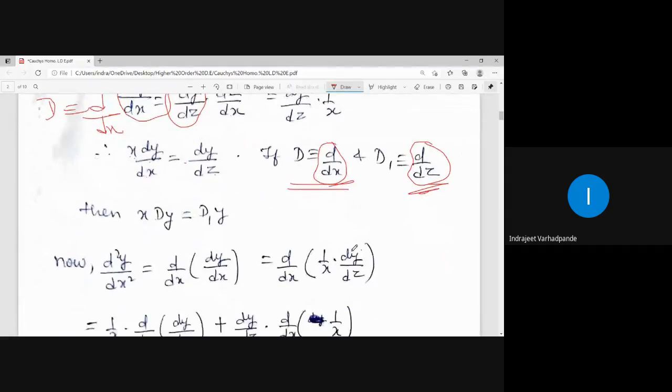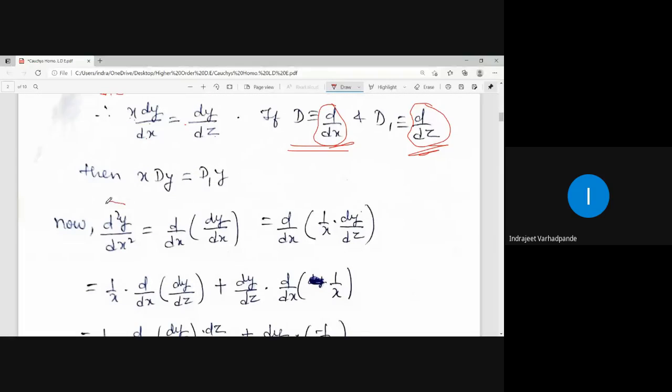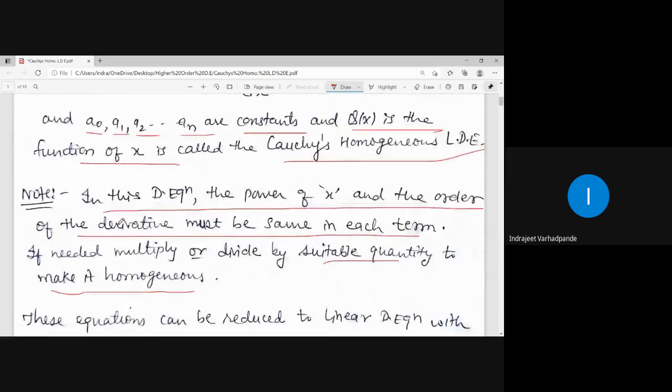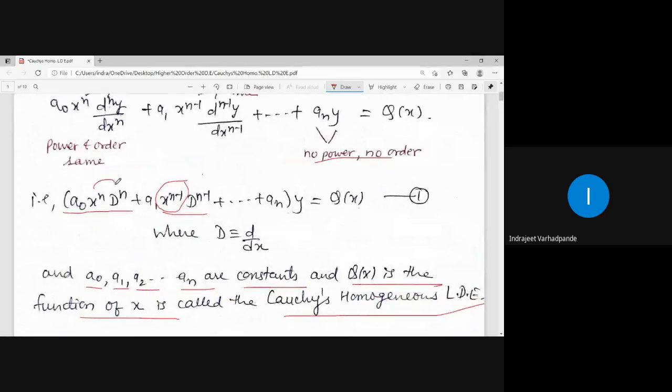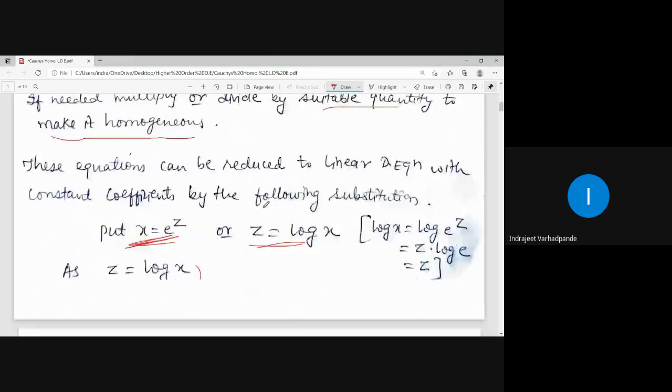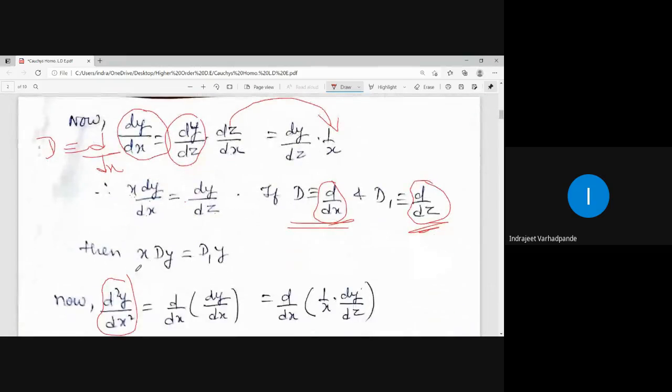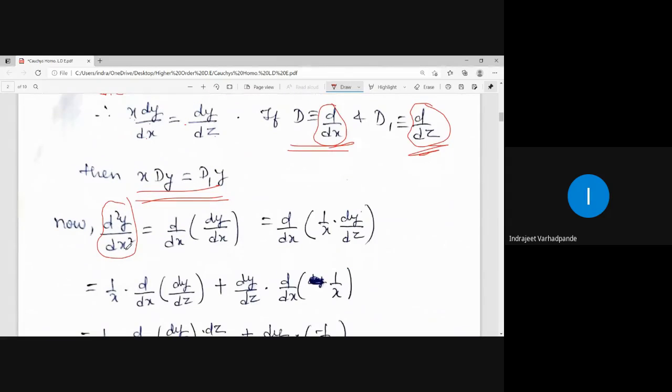Similarly, we have the substitution for d2y by dx square. So I need to find the value for x to the power n D n, x to the power n minus 1 D n minus 1, and so on. So that is how we will be simplifying it. The substitution for x dy comes out to be D1 y. Now the substitution for d2y by dx square. What is d2y by dx square?